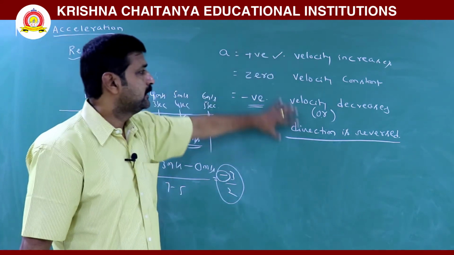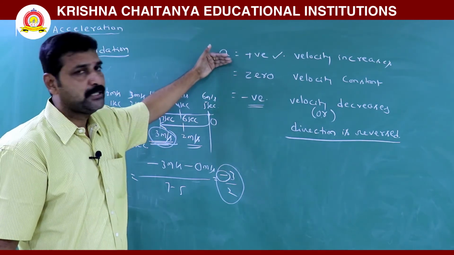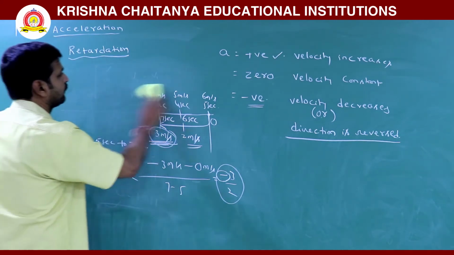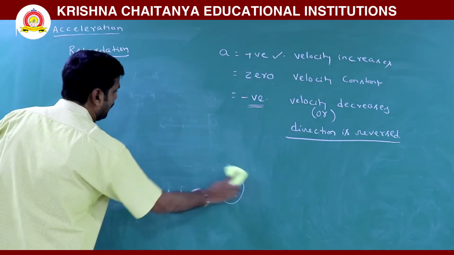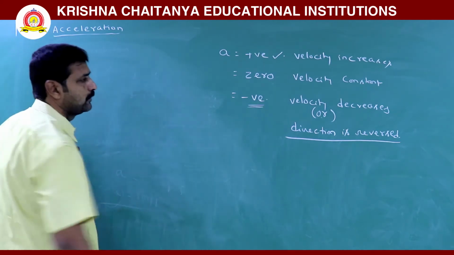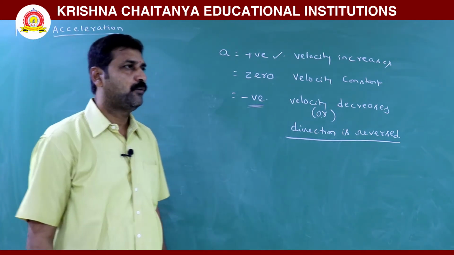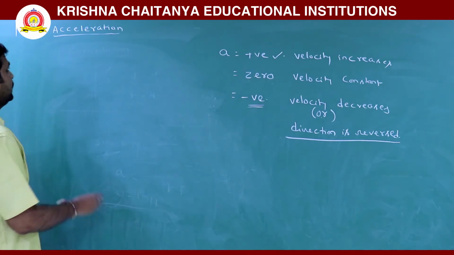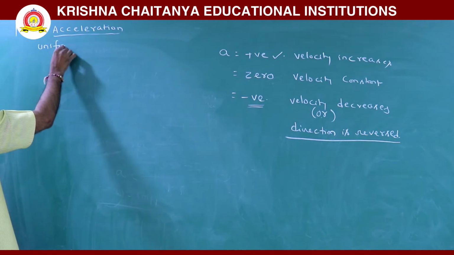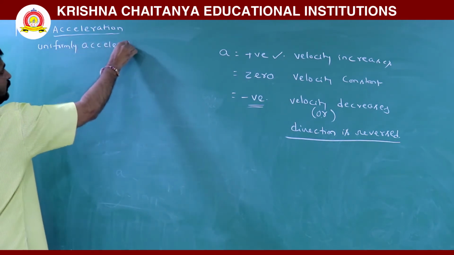So these are the three conditions where we get acceleration positive, 0 and negative. Remember those points. Now we discuss equations of motion for accelerations. Here we are writing for uniformly accelerated motion.